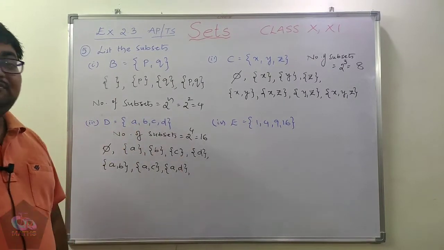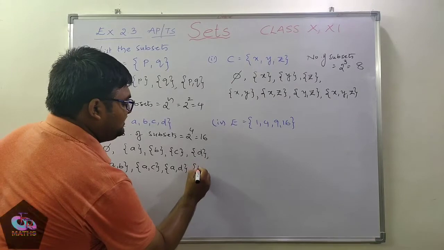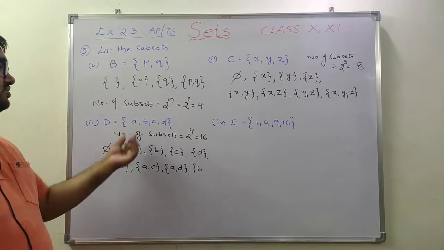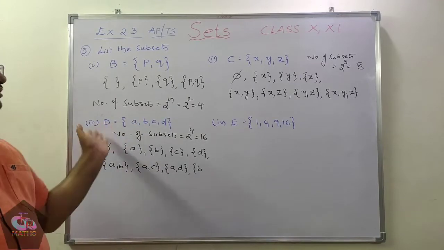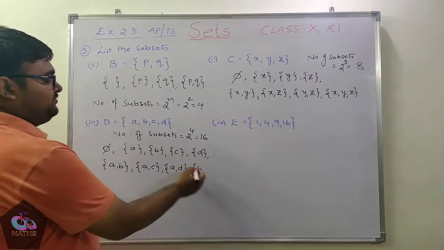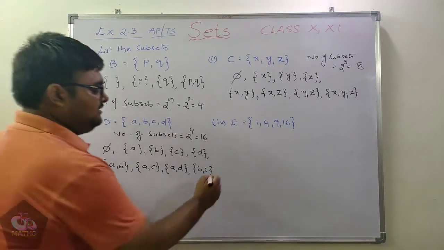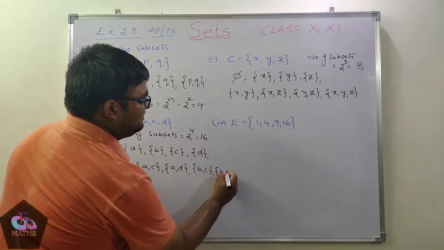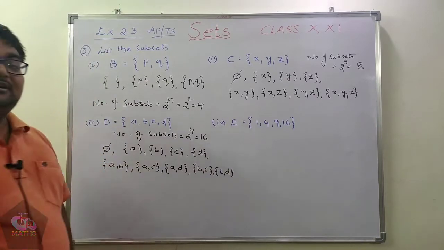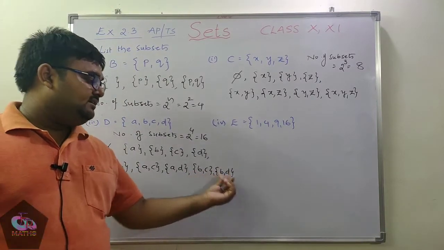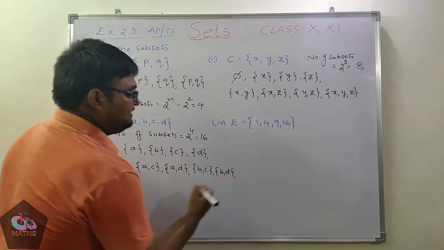Next, fix B now. B is already paired with A, so no need to come back again. Always move forward. So fix B, and along with B I can pair C, and next I can pair D. So fixing B, we get BC and BD.